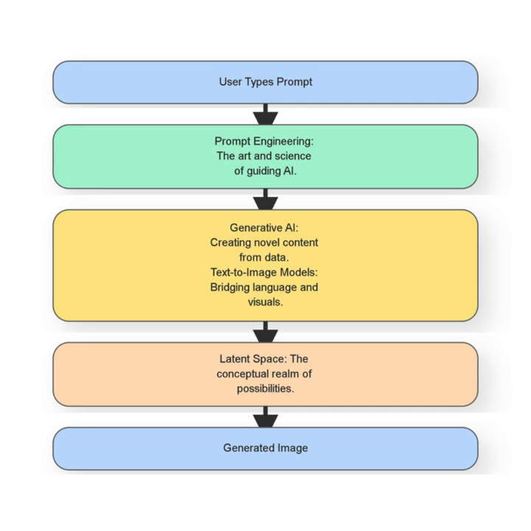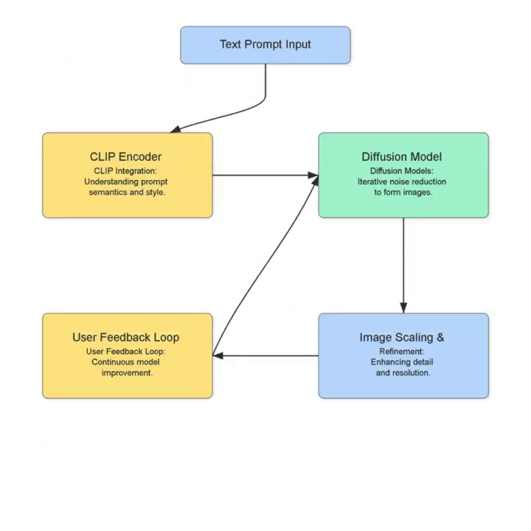This brings us to prompt engineering, which is truly the art and science of communicating effectively with these AIs. It's about crafting precise, evocative text prompts that guide the AI towards your desired outcome, much like a director guiding an actor. And where does all this magic happen? In the latent space, a high-dimensional conceptual realm where the AI represents and manipulates ideas. It's a landscape of possibilities, and your prompt is the map telling the AI where to explore within it to find your vision.